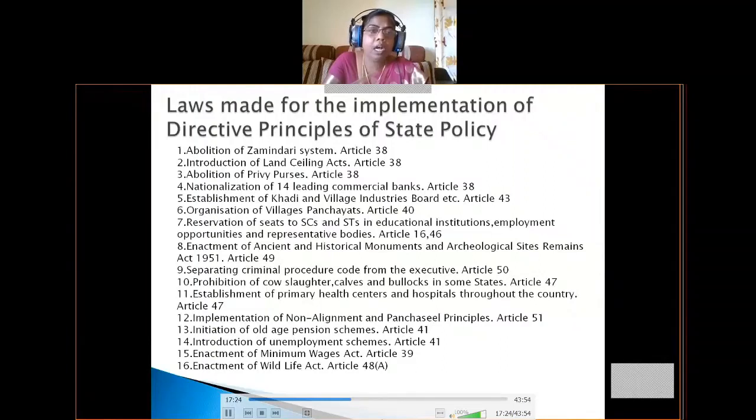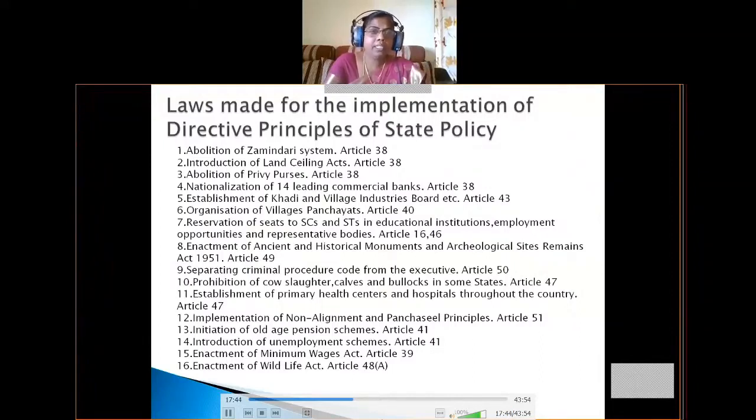So next one is abolition of privy purses. Privy purses were granted in our country after independence to princely states. That means families related to kings, the families of kings and queens. But these privy purses were abolished later on.